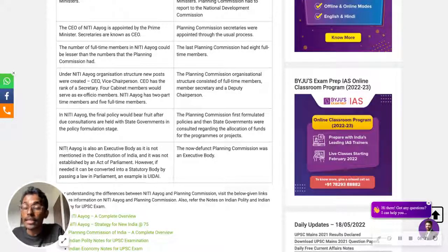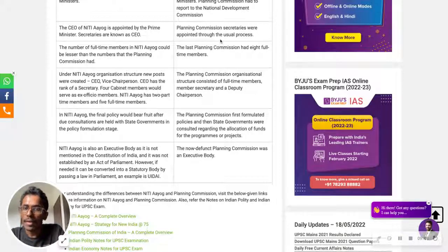Now, listen carefully. Niti Aayog is also an executive body, and it is not mentioned in the Constitution. If you open the Constitution book, you will find nowhere that there is an existence of such an executive body as Niti Aayog. Whereas it can later be brought into an act. Parliament can also introduce such bodies, right? Some bodies are mentioned by the Constitution, whereas some are not, and Niti Aayog is one such thing. However, if needed, it can be converted into a statutory body by passing a law in Parliament.